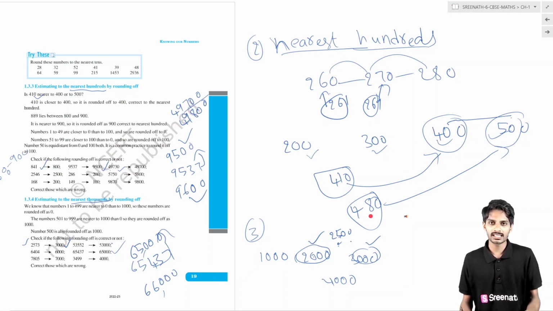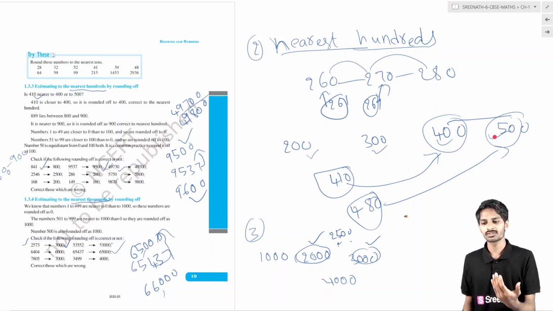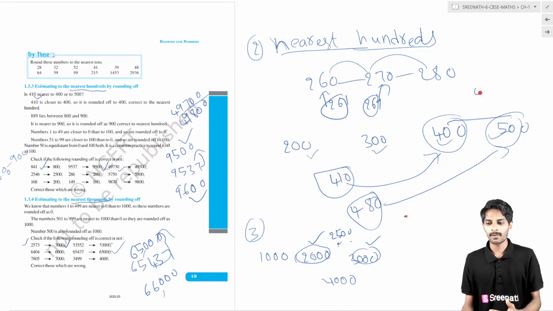If there is 480, it is clearly near to 500, so we have to round it off to 500. If there is 450, which is at the midpoint, by convention we have to round it off to 500. So any number between 400 and 450 is rounded off to 400. Any number between 450 and 500 is rounded off to 500.